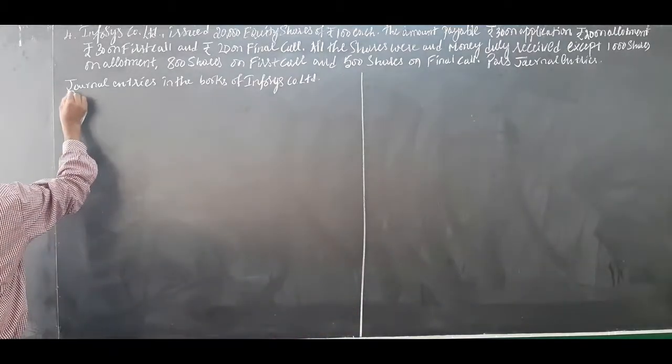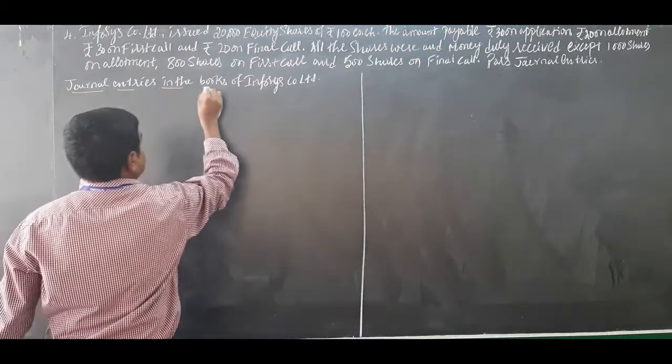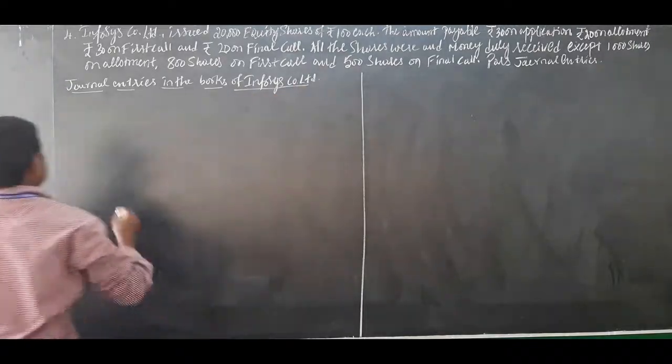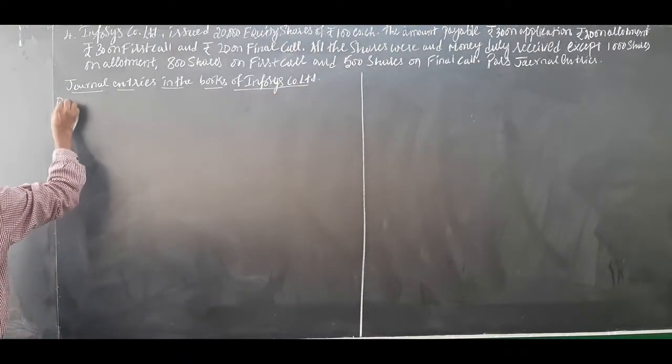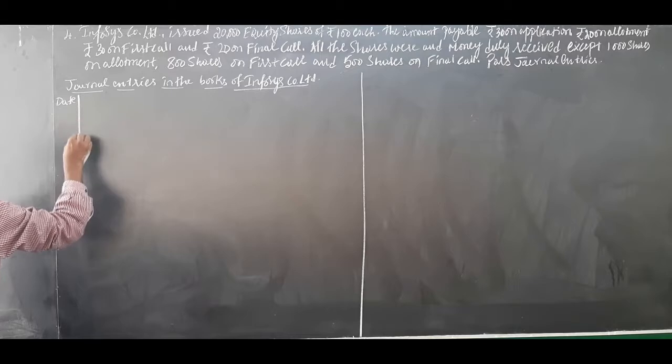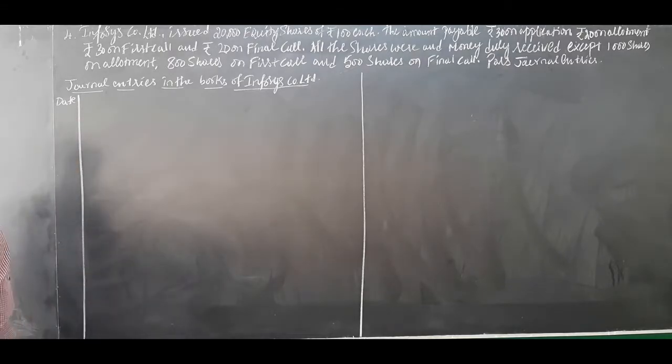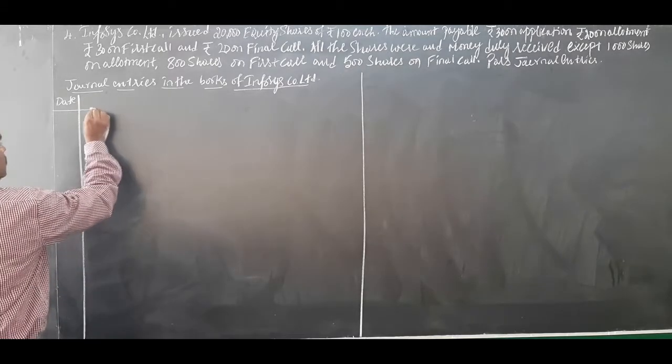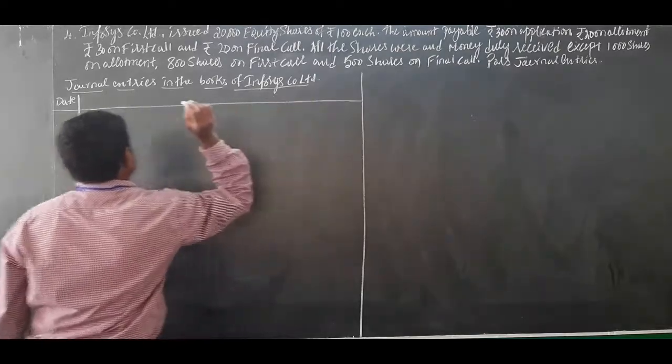After writing that, you can underline it. First, the journal proforma: you have to write date, and draw a line for 1 page or 1.5 pages.